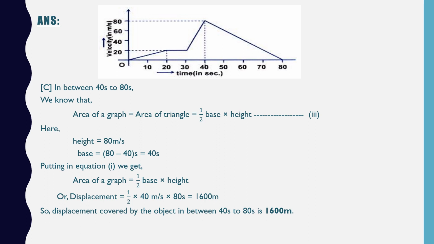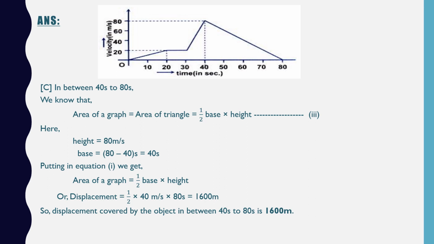So again area of the graph, or we can say displacement, will be equal to half base into height, then base is 40 and then 80, then we are getting 1600 meter. So the displacement covered by the object between 40 to 80 seconds is 1600 meter. So this was the second question which you have attempted already today. I hope all of you have understood it now properly and you have written the answer in the same manner. So all of you will get the 3 marks after writing all these things.